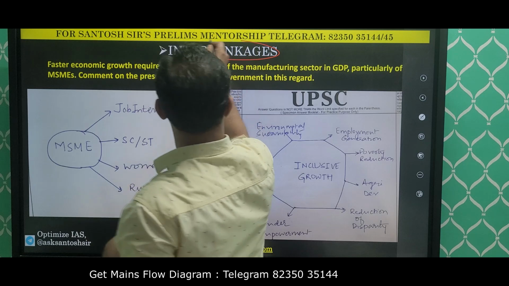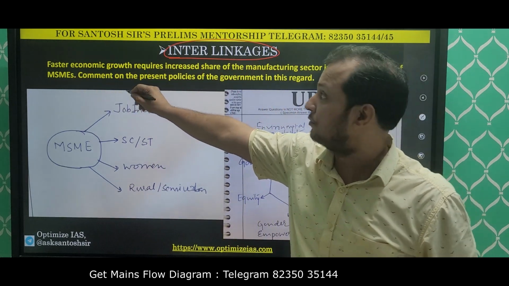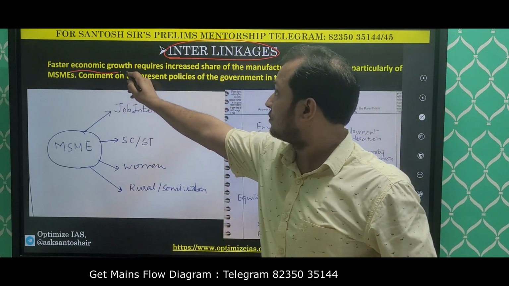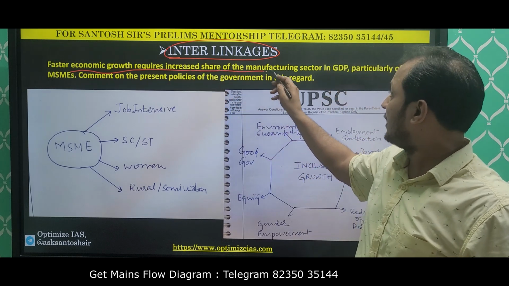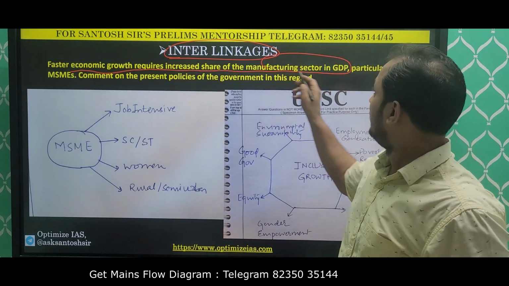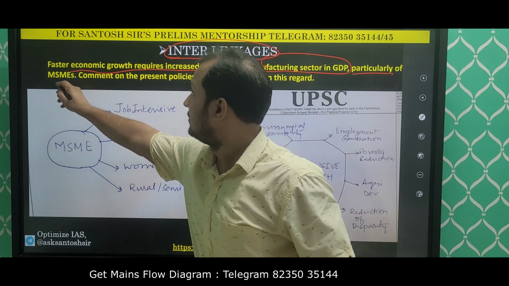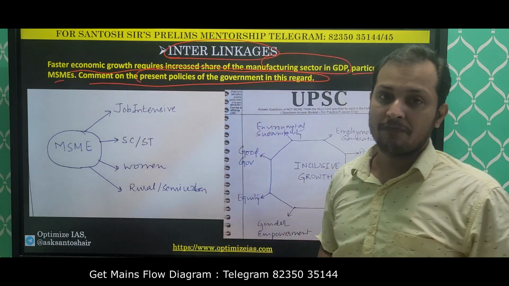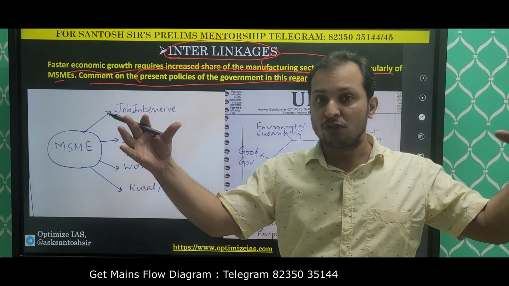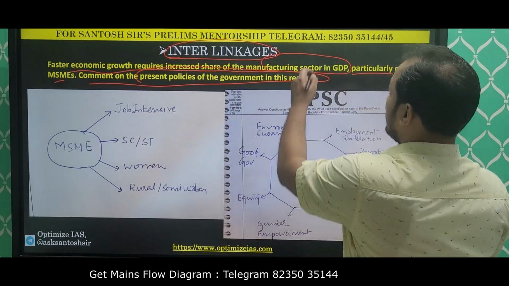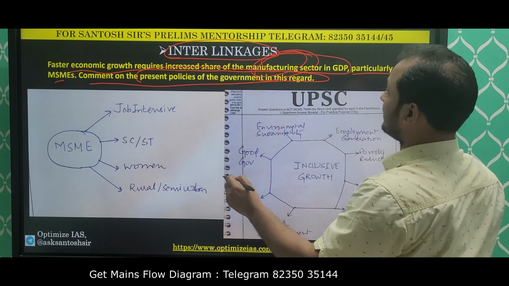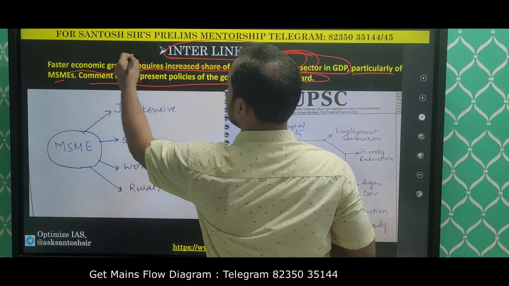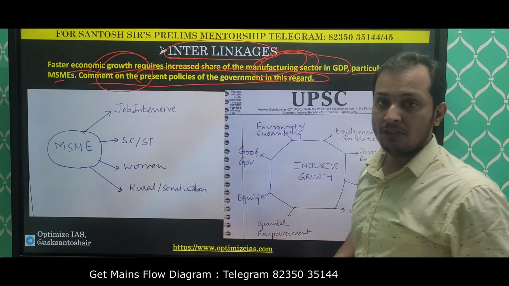Let me show you again with a UPSC PYQ. Faster economic growth requires increased share in manufacturing sector in GDP, particularly MSME. Comment on the present policies of MSME in this regard. So here what do you have to do? You have to connect the manufacturing sector, the MSME sector, with inclusive growth.